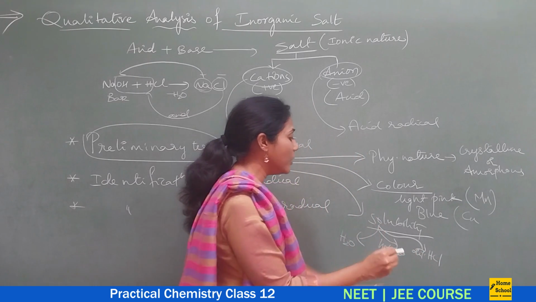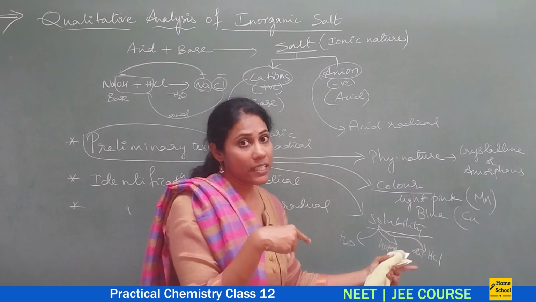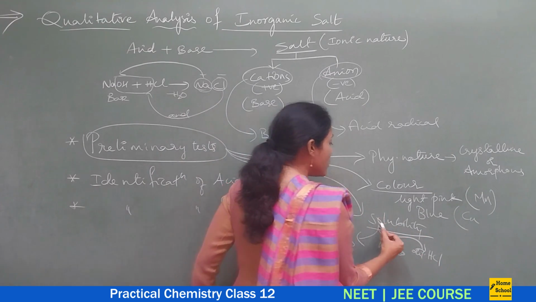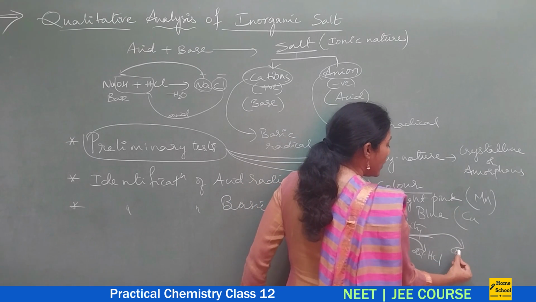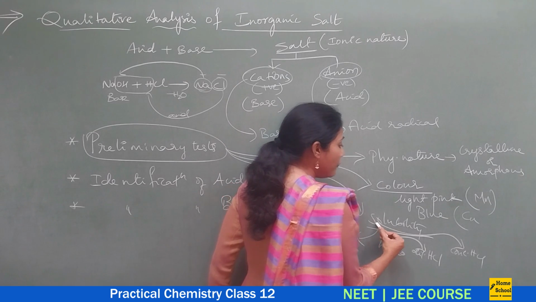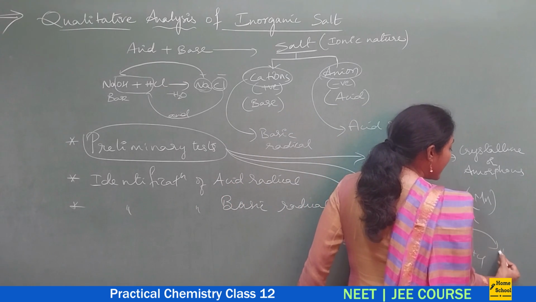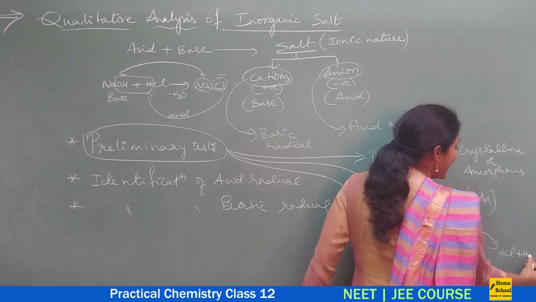So we will take dilute HCl or dilute H2SO4 and see whether it is soluble or not. If it is not soluble, then we will test the solubility with concentrated HCl.